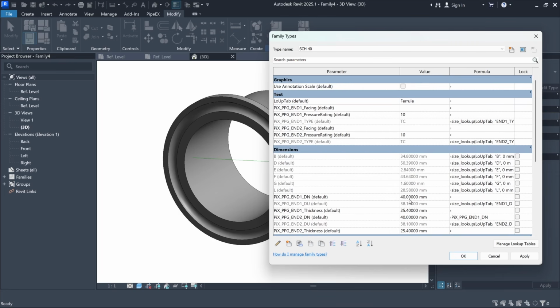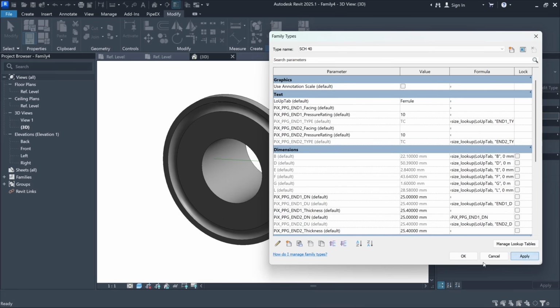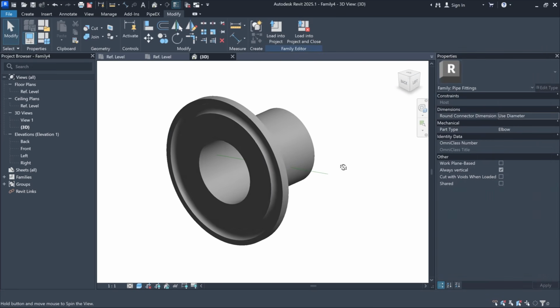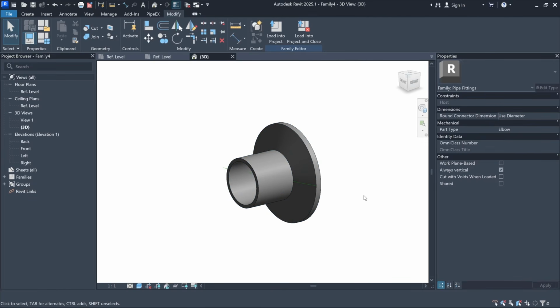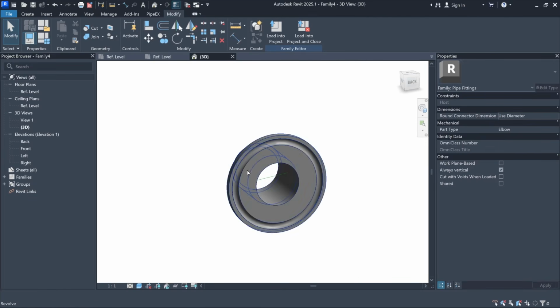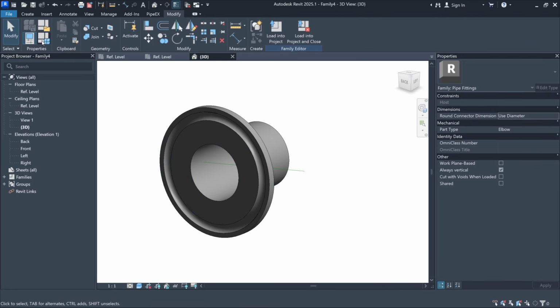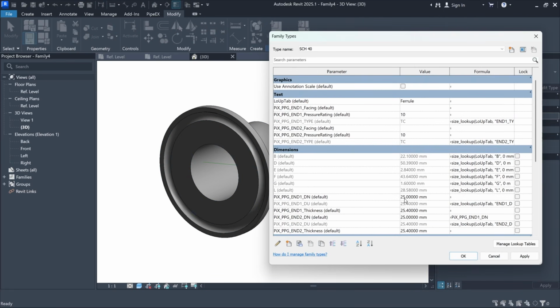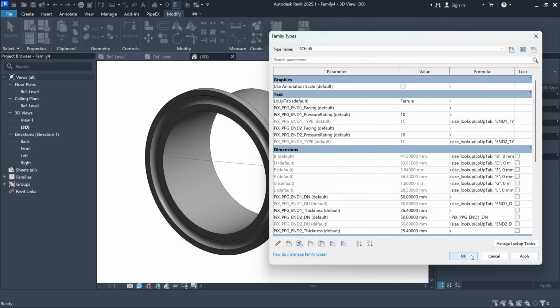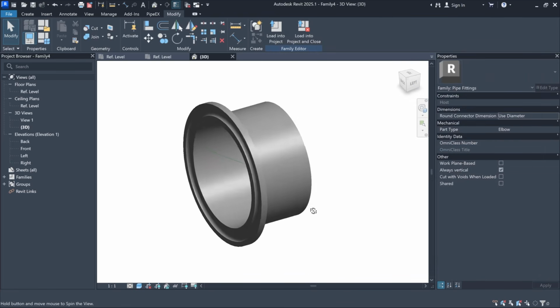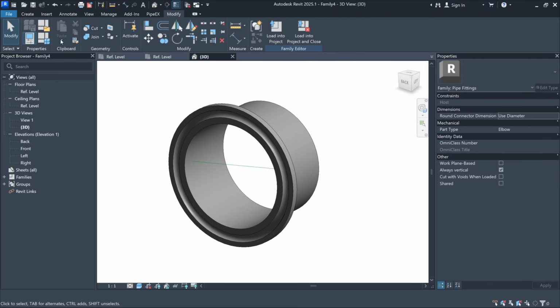Alright, so I will change the value of the DN parameter, and we'll start with the smallest possible table value. It's 25 millimeters. I'll click apply and OK. So let's see. Yes, the geometry is working properly. Let's try a few more sizes. So it was 25, then another possible table value would be 50. Initially we had 40, just a little reminder.